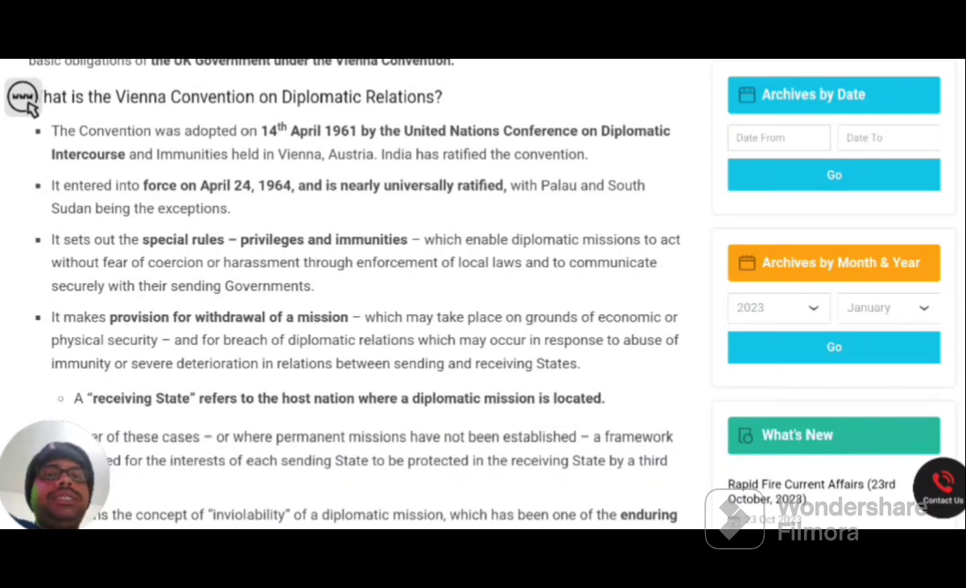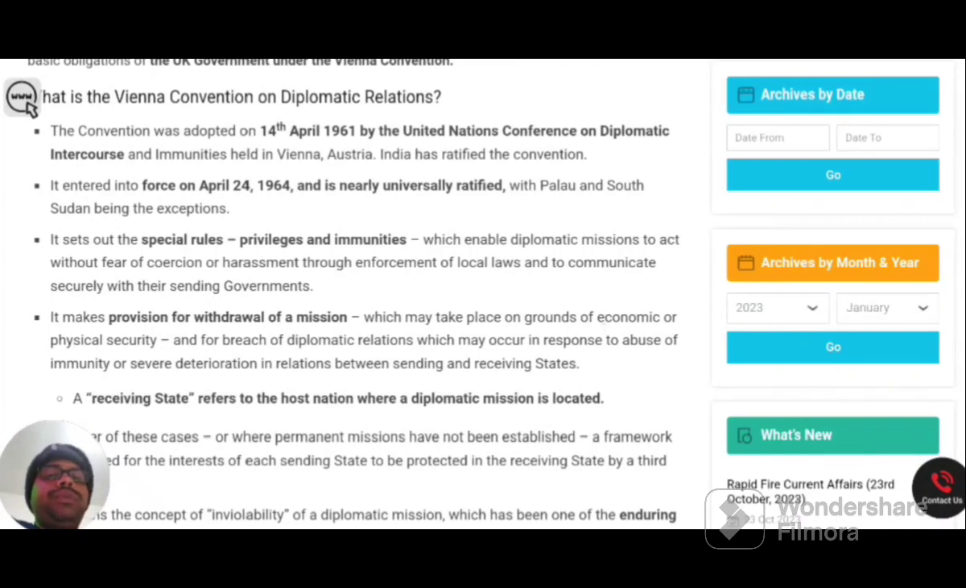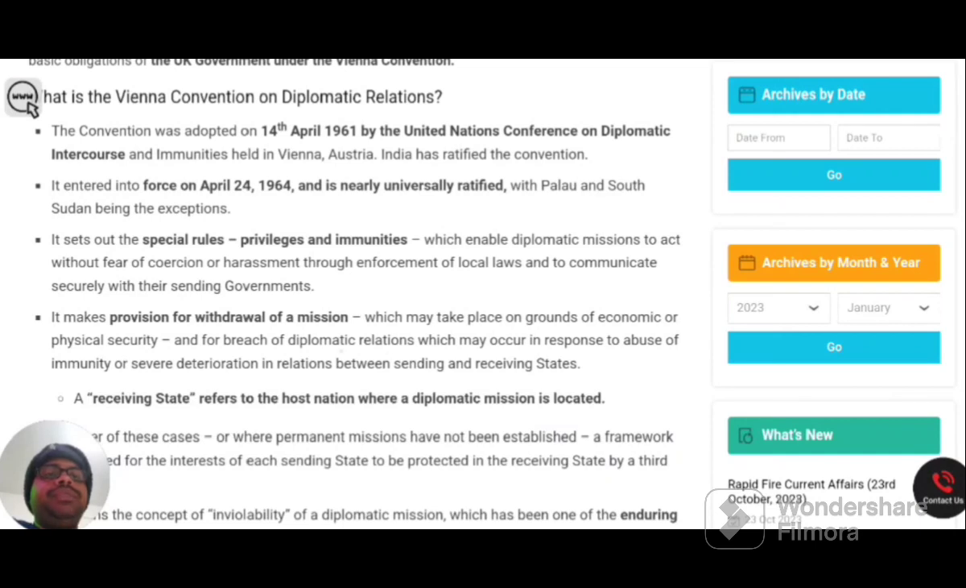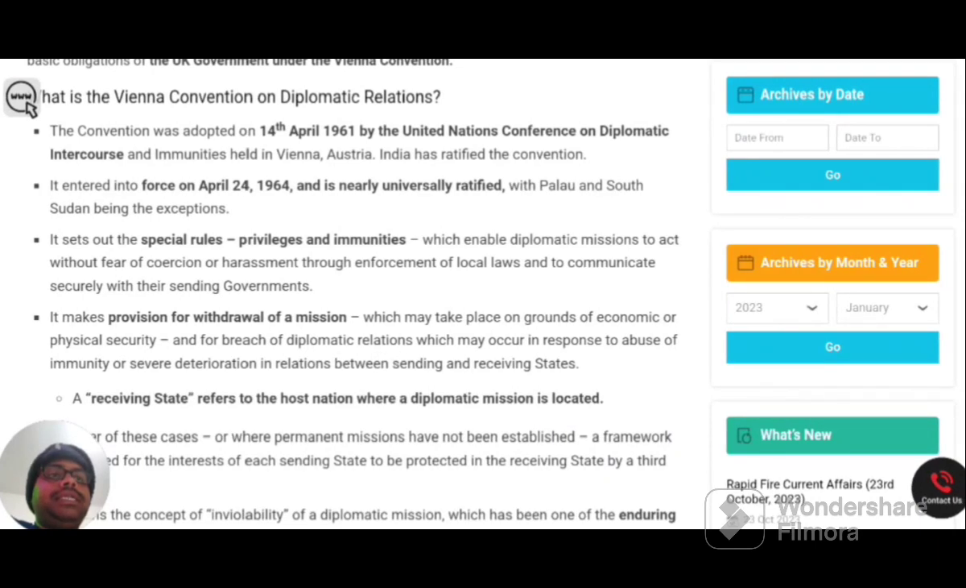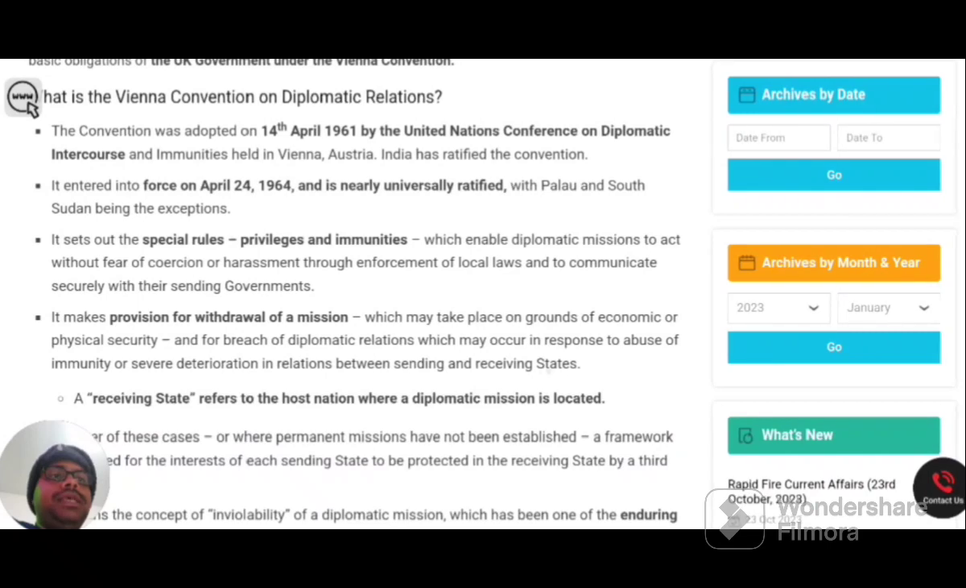Also, the convention makes provision for withdrawal of a mission. This usually takes place on the grounds of economic or even physical security and for breach of diplomatic relations that may occur in response to abuse of immunity or even severe deterioration in relations between sending as well as receiving states. Here, the receiving state refers to a host nation where a diplomatic mission is located.